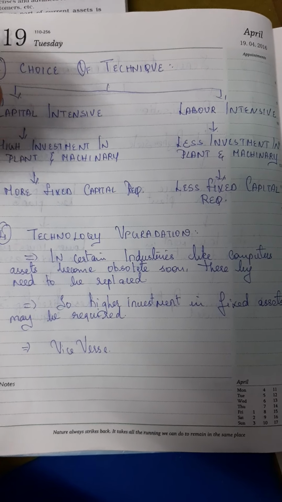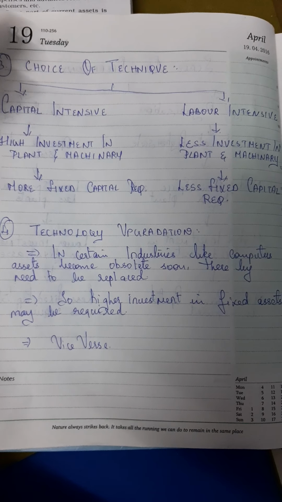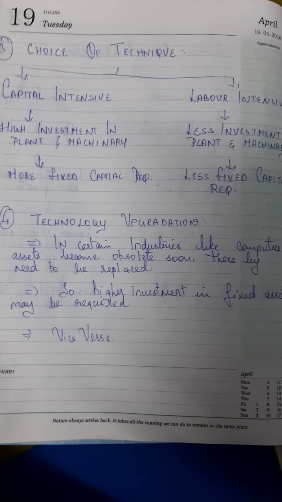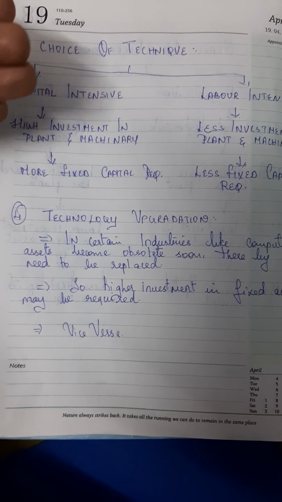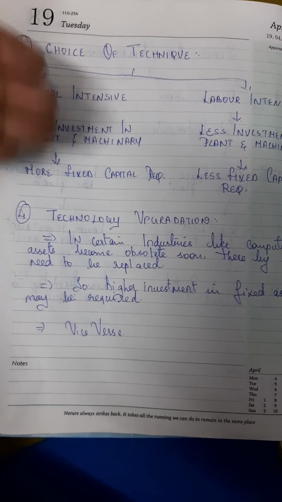In industries where the life of assets is more than 15 or 20 years, like land and buildings, you can retain them for a longer period of time. Thereby your fixed capital comes down. You require more money to buy fixed assets when you have to replace them again and again on a frequent basis.